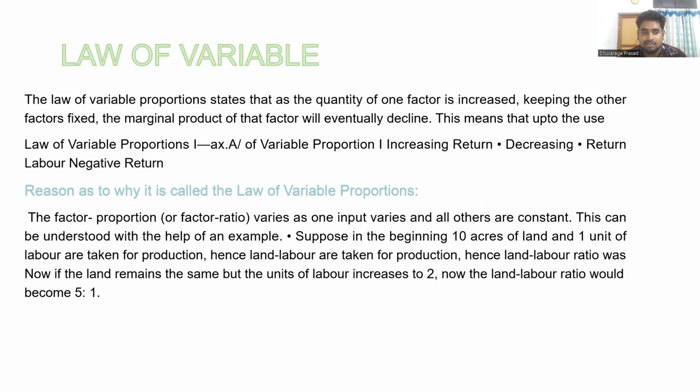Now the land labor ratio would become 5:1. This is the law of variable proportion: at last the value decreases and finally it reaches a negative value.